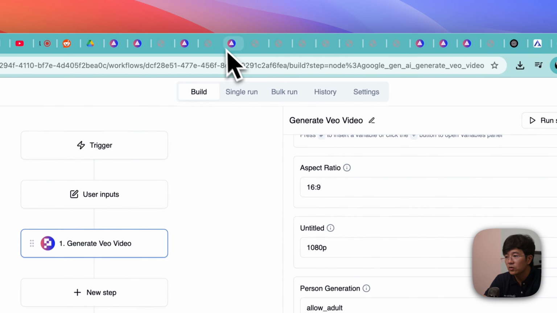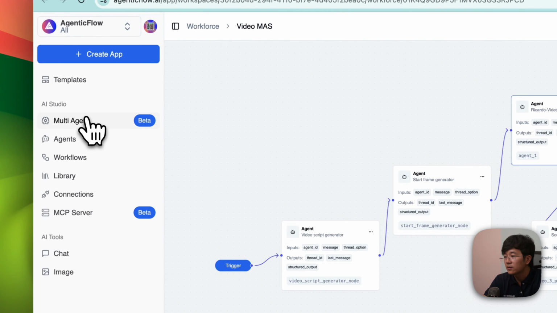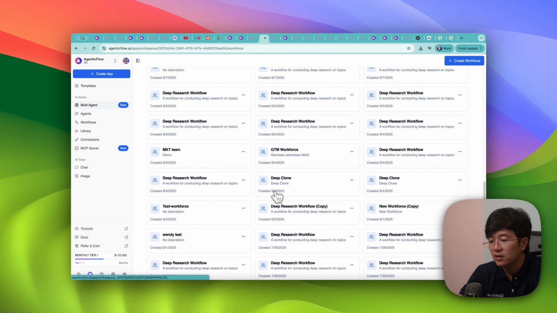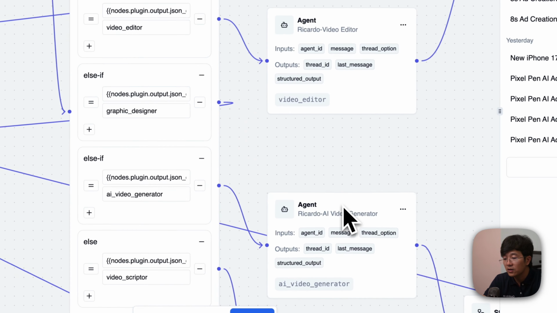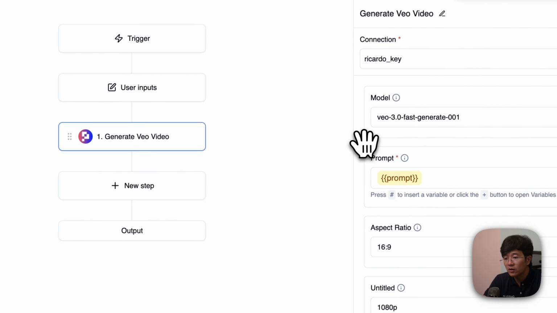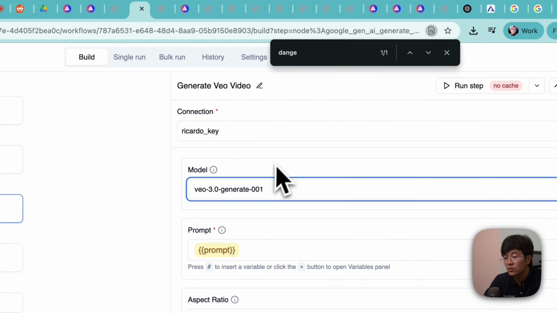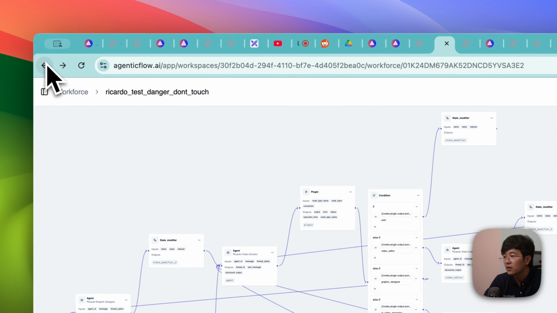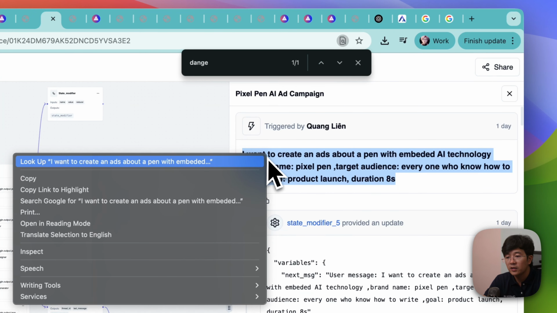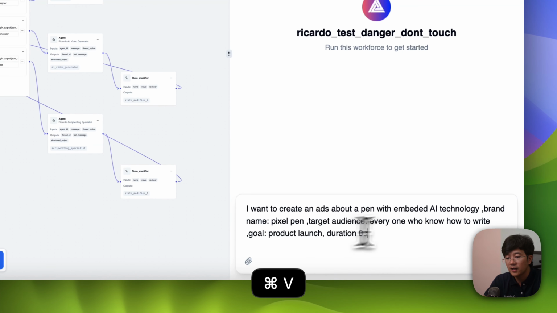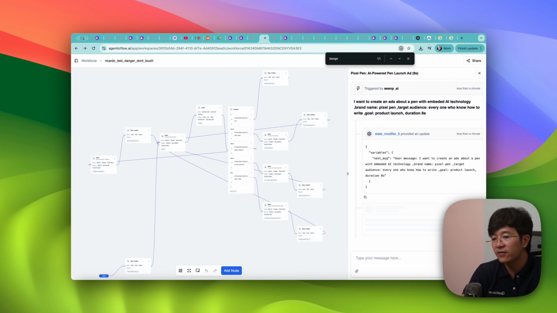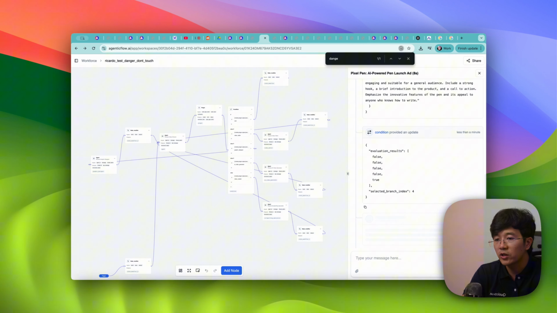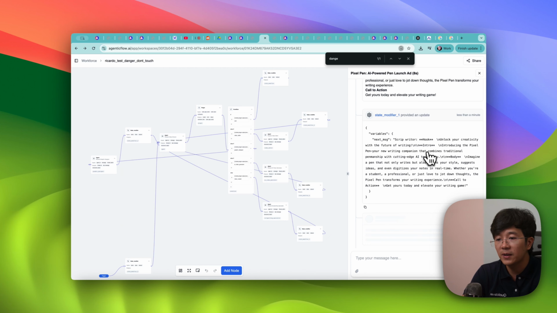Maybe what we can do is go into the workforce in this one. Instead of this video generator, let me see what video model he's using. Instead of using Fast, let me use the normal one. Let me save. Let me go back to MES, copy this prompt, create a new chat and paste it here. So instead of using VO3 Fast, which is cheap and fast, I change into something more expensive, 2 to 3 times more expensive, and then see how this multi-agent system works together.